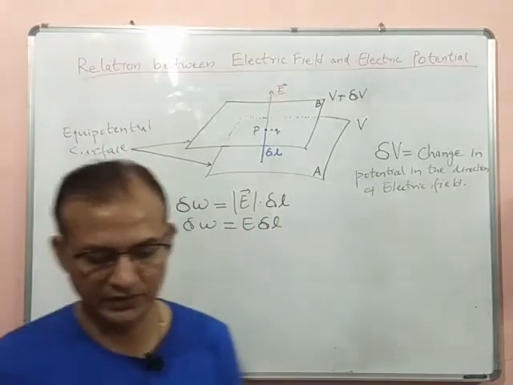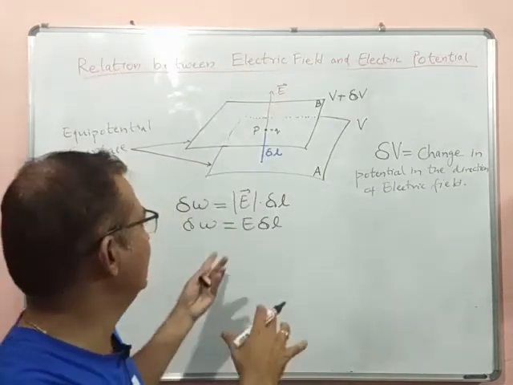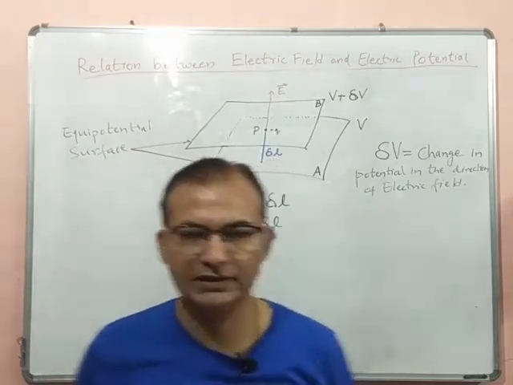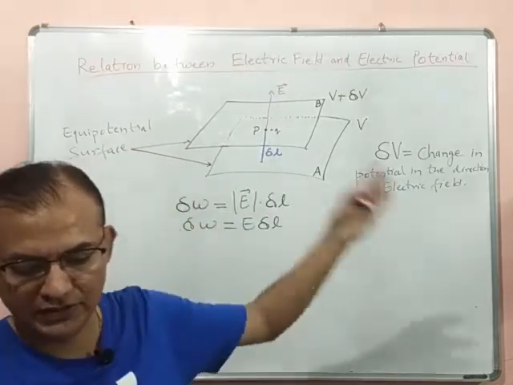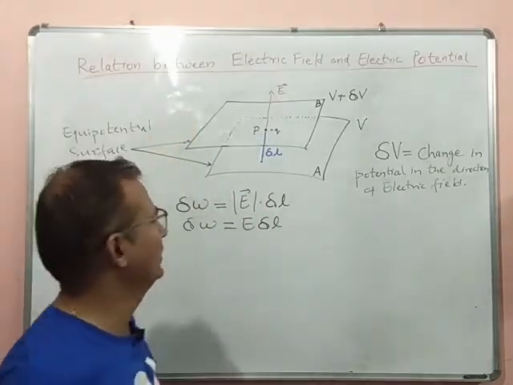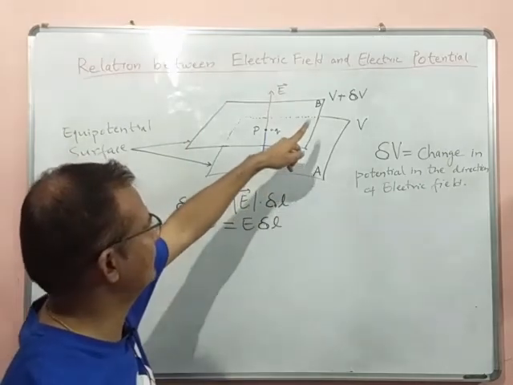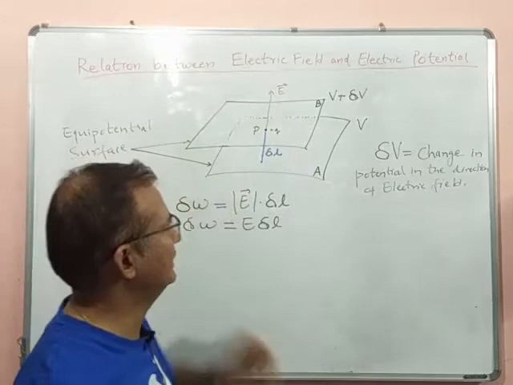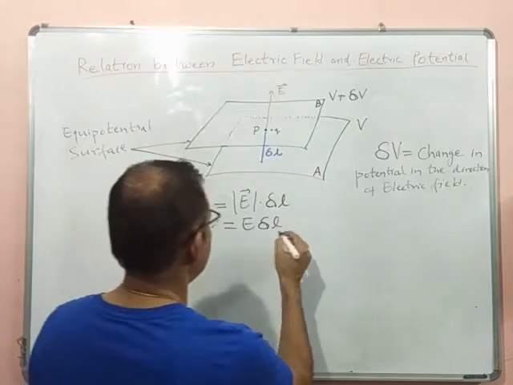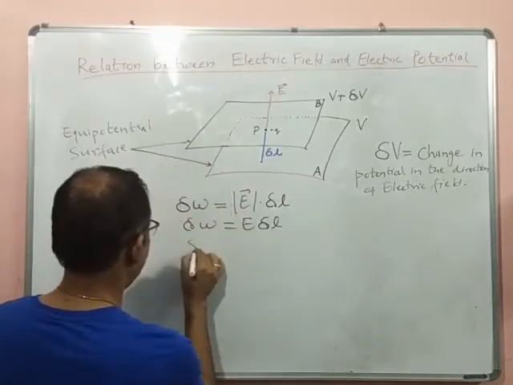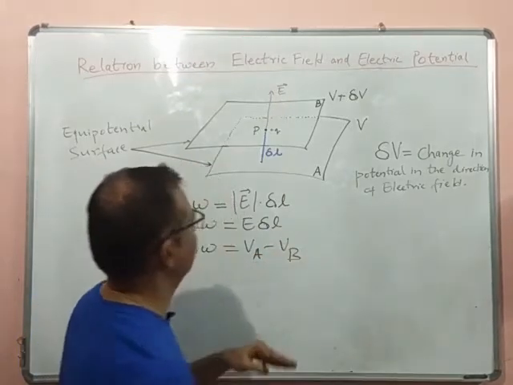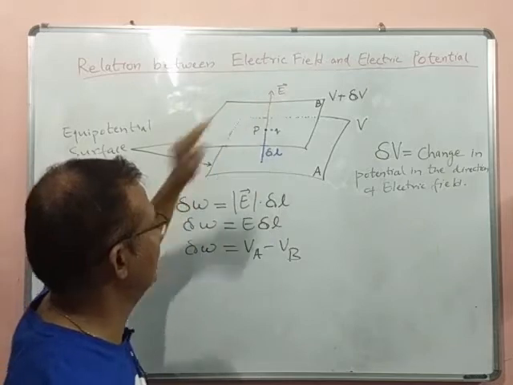So this is the small work done. Now this work done is stored in the system in the form of potential difference between these two points. This work equals the potential difference between the two surfaces. So this delta W will be the potential difference V minus V plus delta V. So VA minus VB is the work done. So I'll say this delta W is equal to VA minus VB, final potential minus initial potential.